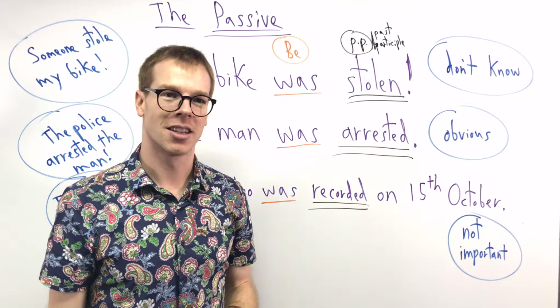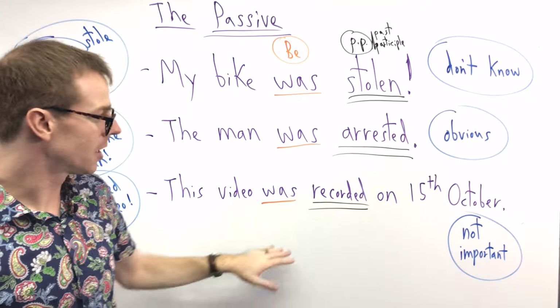I say, the man was arrested. The man was arrested. If you're arrested, you get the handcuffs put on you, right? If this happens, who arrests? Right? Of course, it's always the police. So if it's something that's obvious for us, then we can also use the passive. The man was arrested.